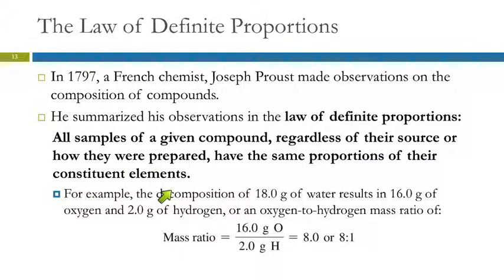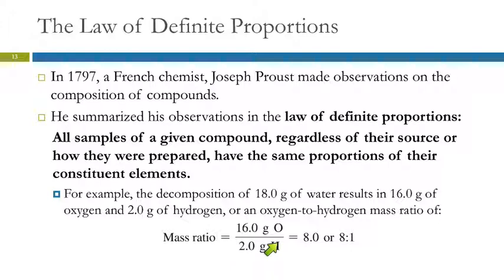of their constituent elements. So, as an example, if we take 18 grams of water and we decompose it into hydrogen and oxygen, we're going to get 16 grams of oxygen and 2 grams of hydrogen. The mass ratio, oxygen to hydrogen, is 16 to 2 in that particular example.